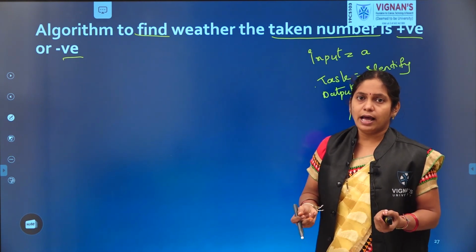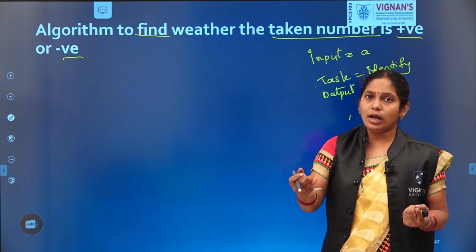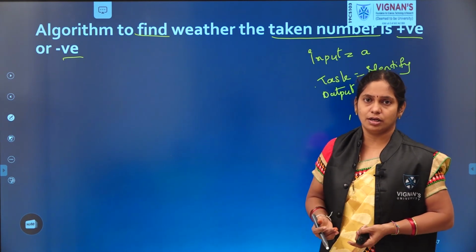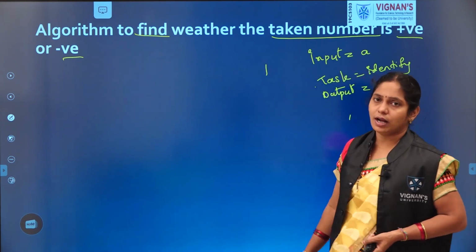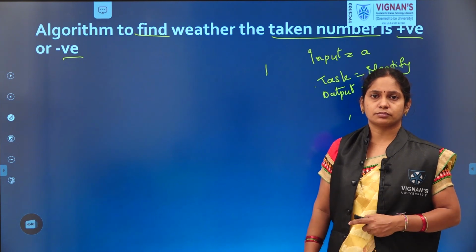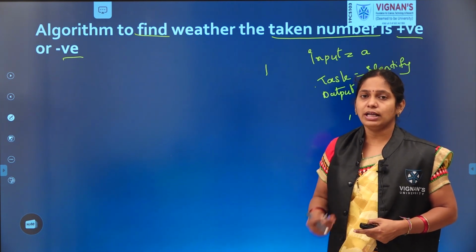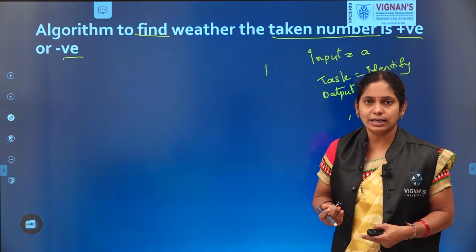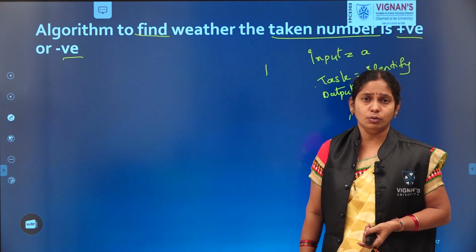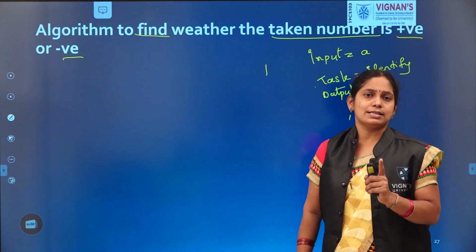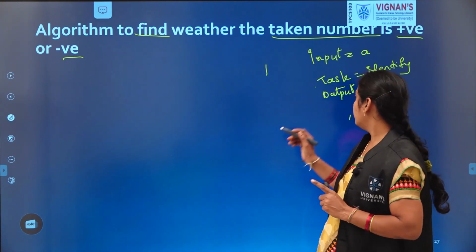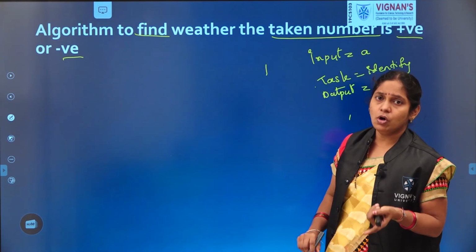Take an example. I have given you a number like 1 and asked you to tell whether it is a positive or a negative number. What will you tell? Simply you tell it as a positive number. Are you telling it as both positive and negative? No. I will get only one answer, either a positive number or a negative number. So here the output is either positive or negative.